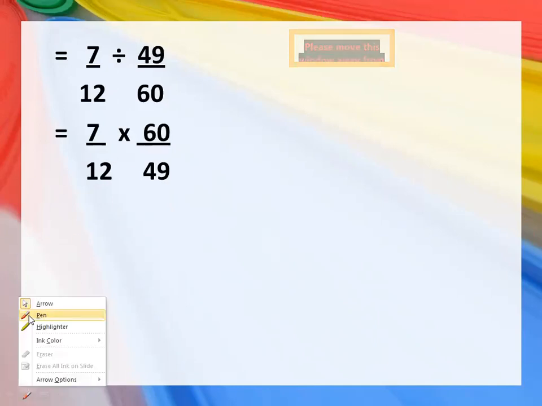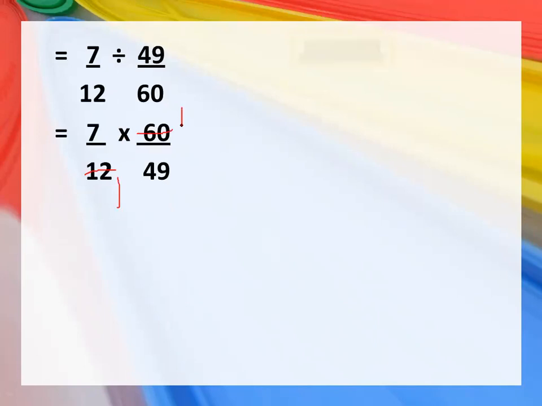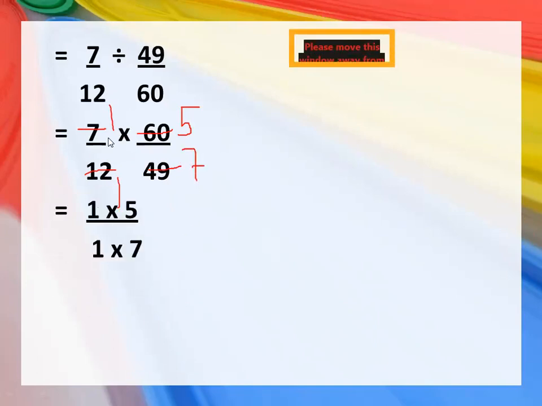Now simply you will reduce it. How? 12 into 1 is 12 and 12 into 5 is 60. And 7 into 1 is 7 and 7 into 7 is 49. So what will your answer be? 1 multiplied by 7 upon 1 multiplied by 5 upon 1 multiplied by 7. Simply you will multiply it and you will get your answer 5 upon 7. So 5 upon 7 is your answer. Okay, so this is the way to solve any complex fraction.